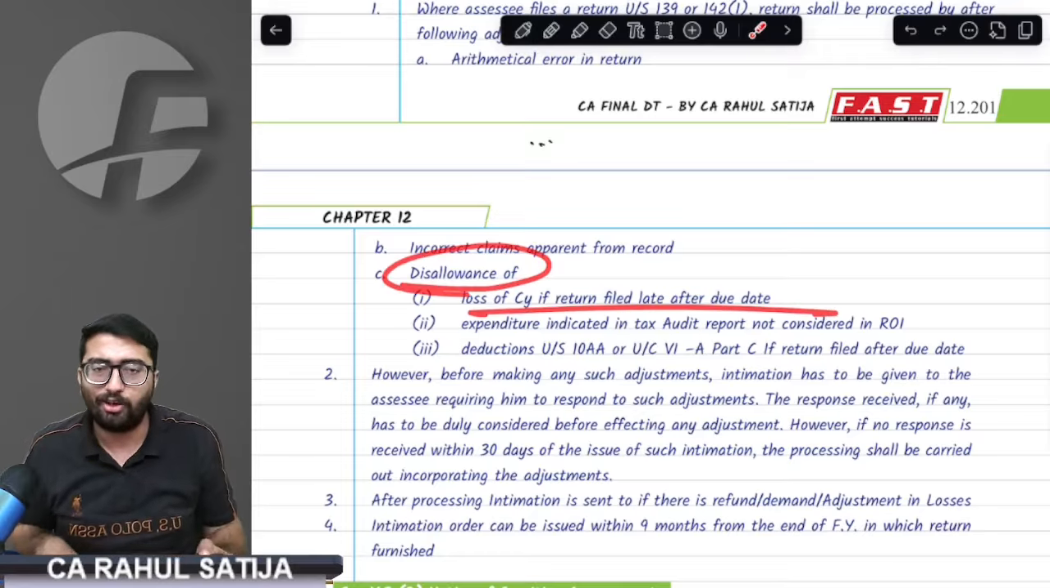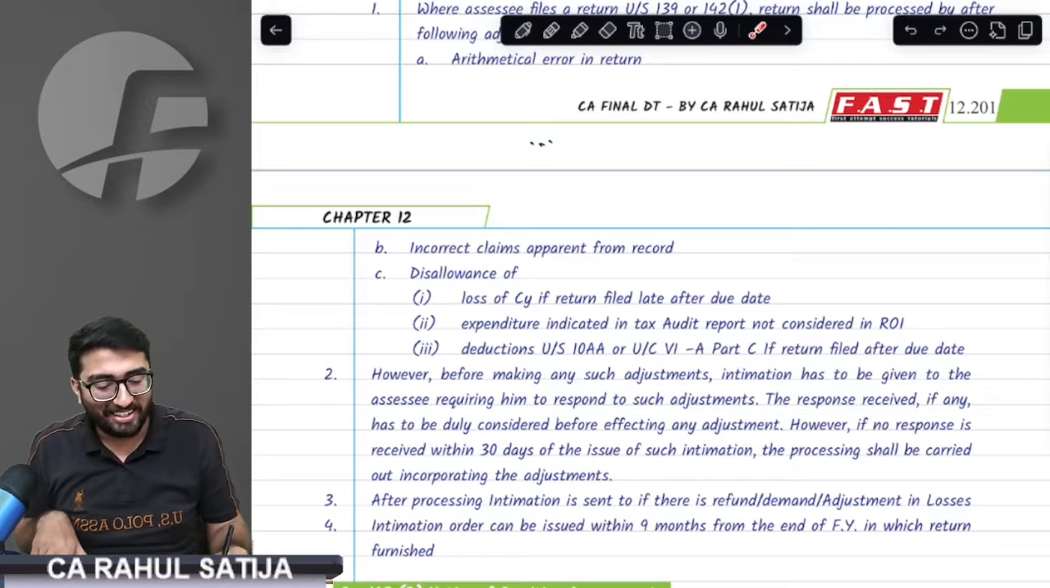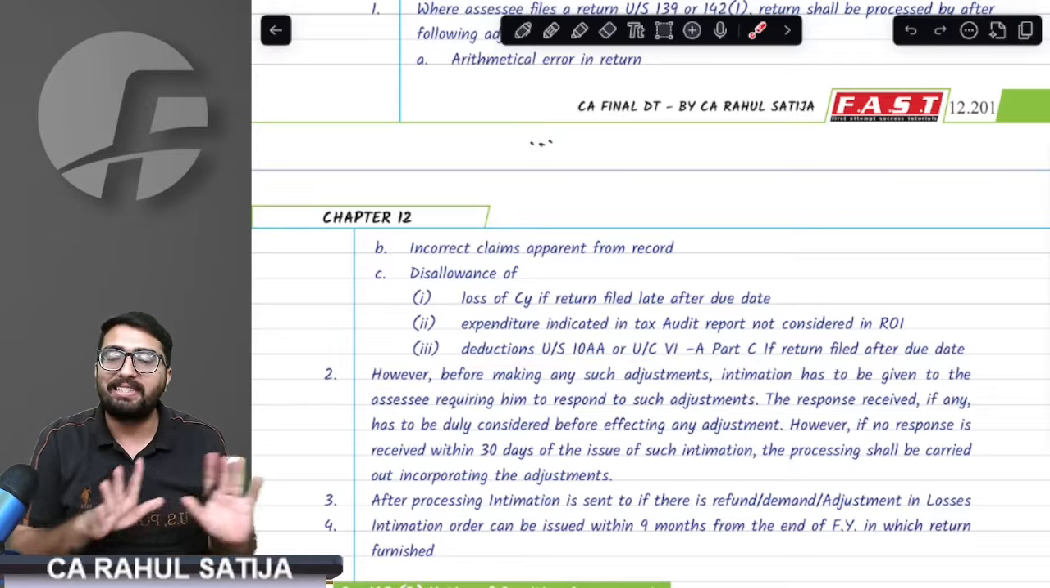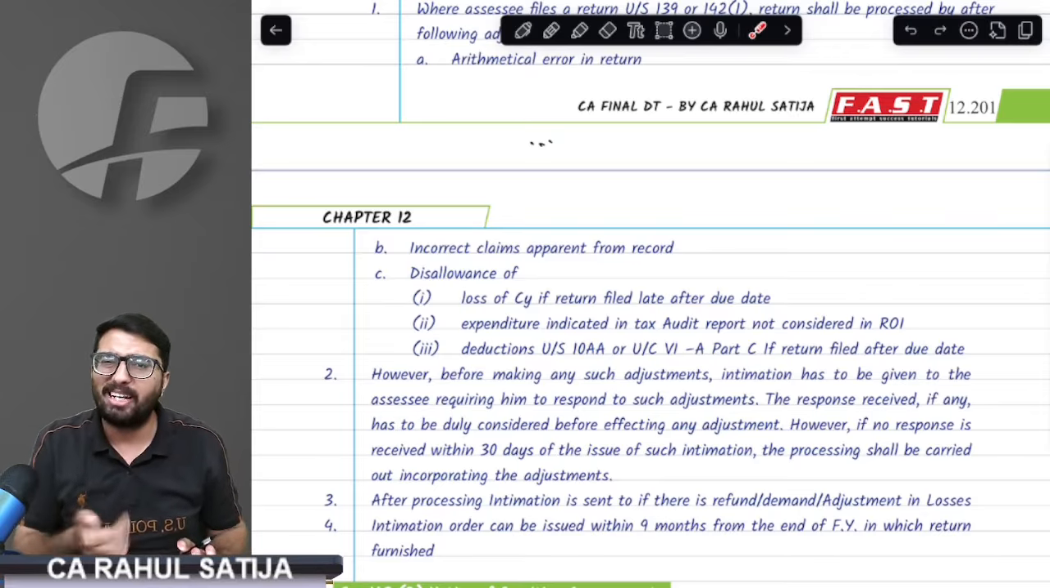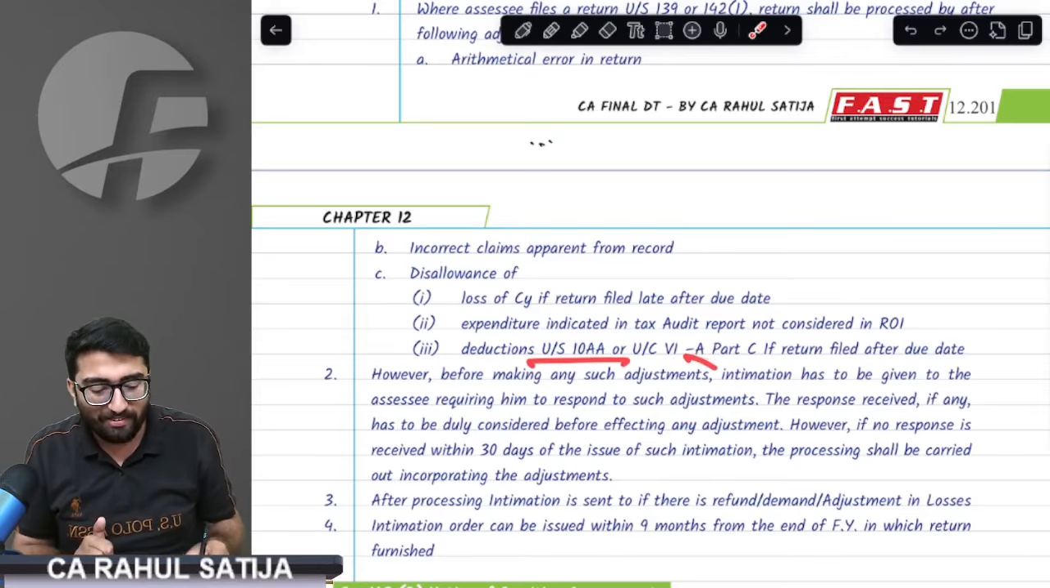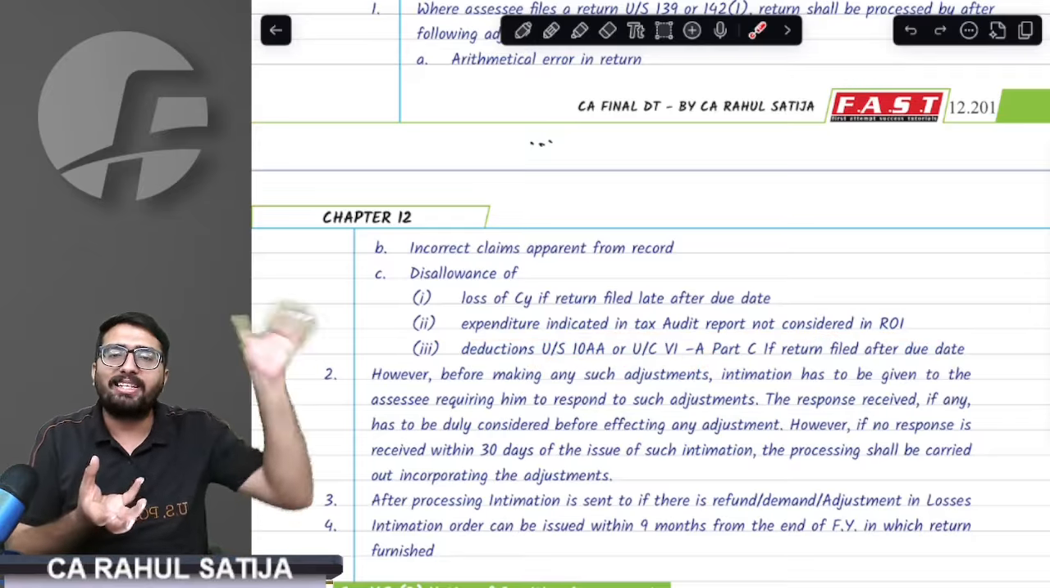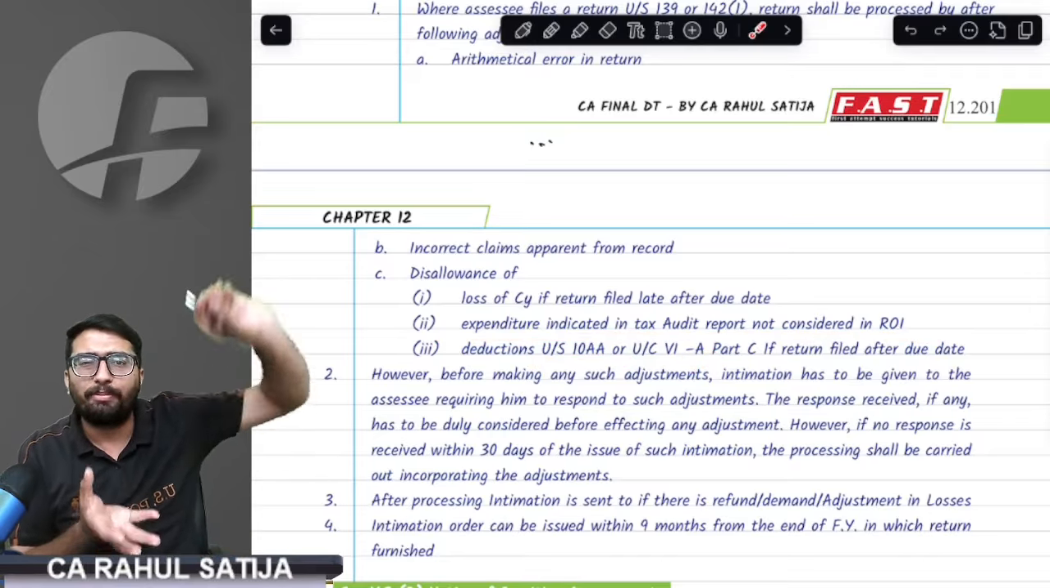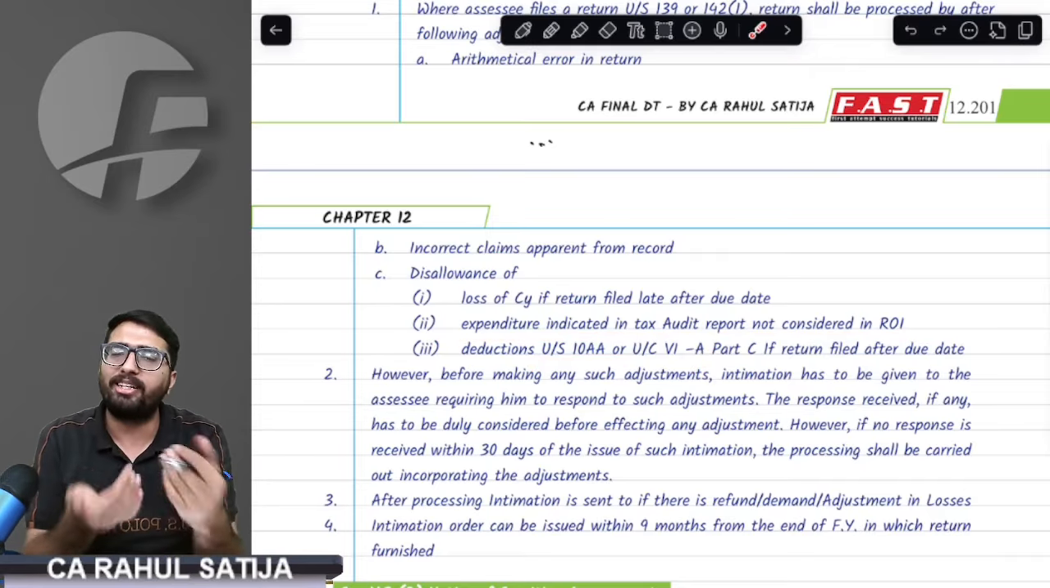Next, disallowance for current year loss. If you are filing a late return, then current year loss would be disallowed. If you are filing a late return, then Chapter VI-A Part C deductions would not be given to you. 80IA to 80RRB will not be given to you. 10AA will not be given. And if there are certain expenditures that are disallowed in the tax audit report, such expenditure shall be incorporated while processing the return.